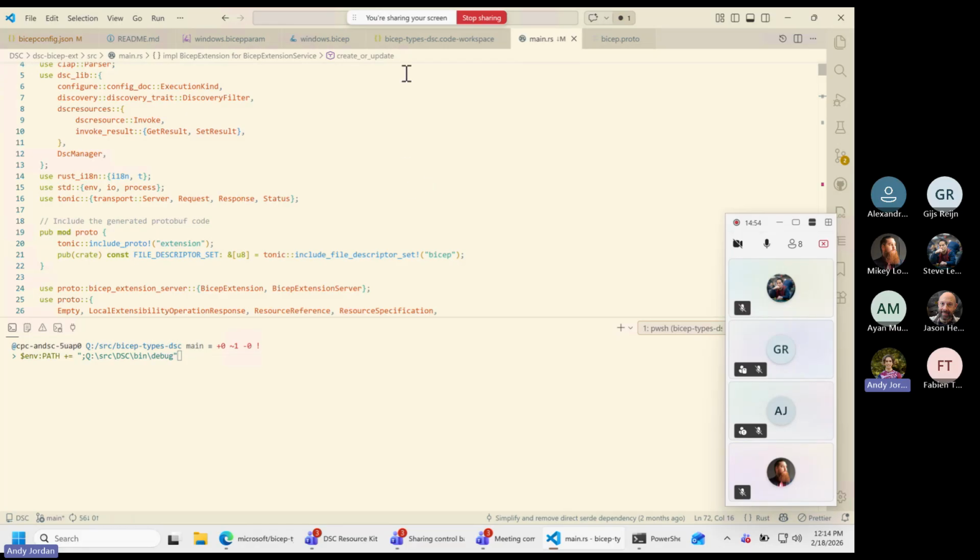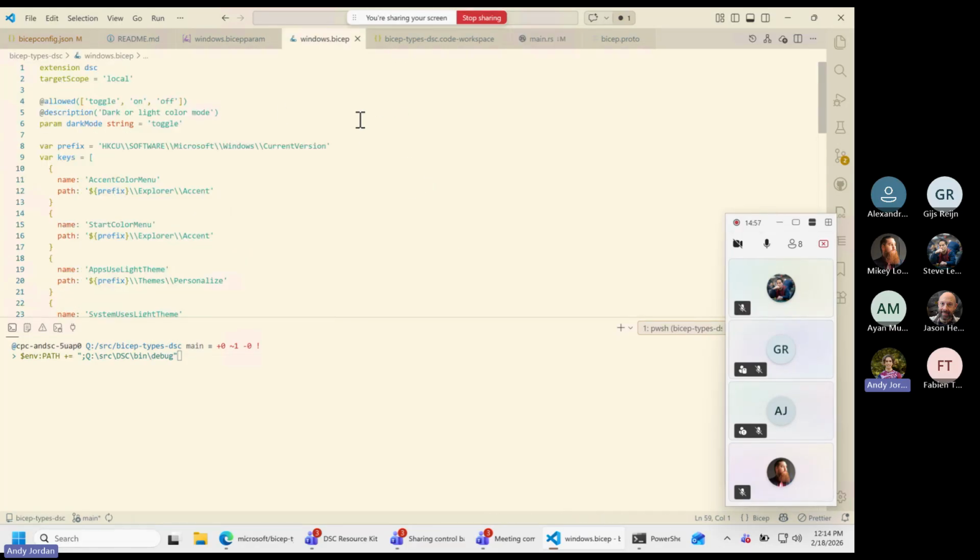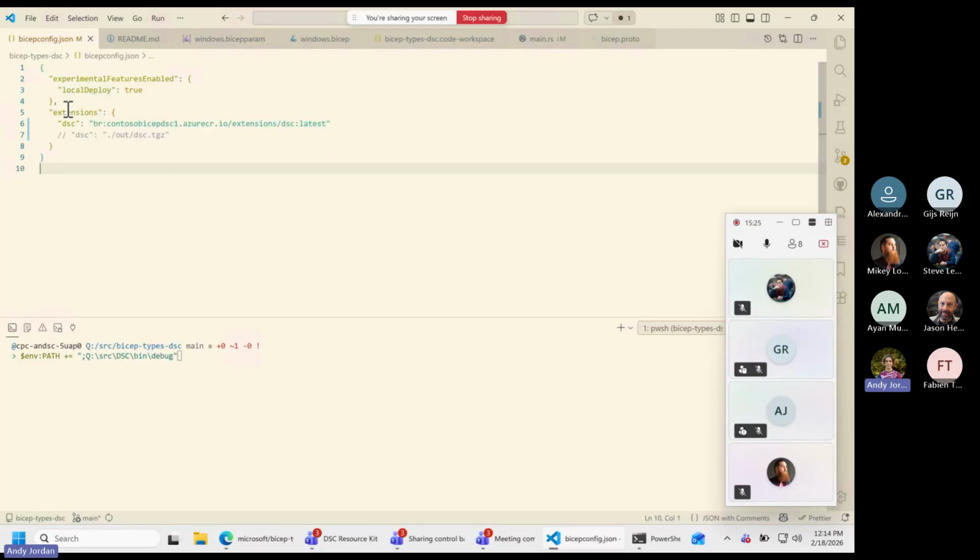This is really cool because it lets us do something like this. I'm going to go to my lovely demo, and I've demoed the same behaviors because I think it's a really easy to visualize demo, but this is a file called windows.bicep. It is Bicep code. What I've done is say, hey, I'm using the DSC extension with the target scope being local. The only other requirement other than these two lines to orchestrate DSC resources with Bicep is this Bicep config, where I've turned on that local deploy and I've said, hey, that DSC extension line right there, I need to tell you where to get it from.